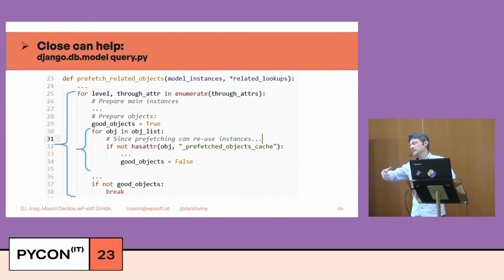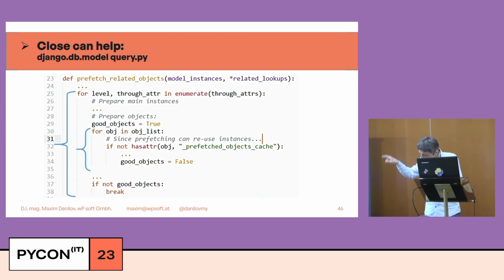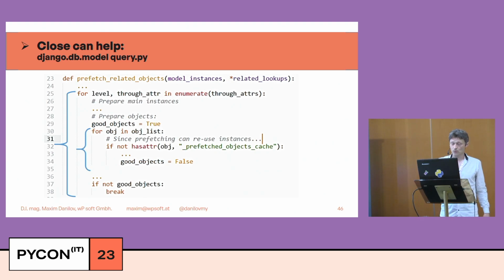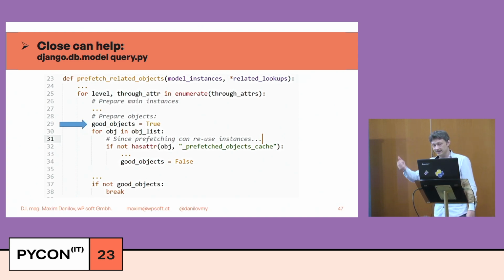We want the child loop to go through the list, again through the list, and if something happens with objects in this list, I want to break the parent loop. What did the developers of this code do here? They create a flag, they invert this flag if something happens, and after that, at the end of the loop, they break this parent loop.